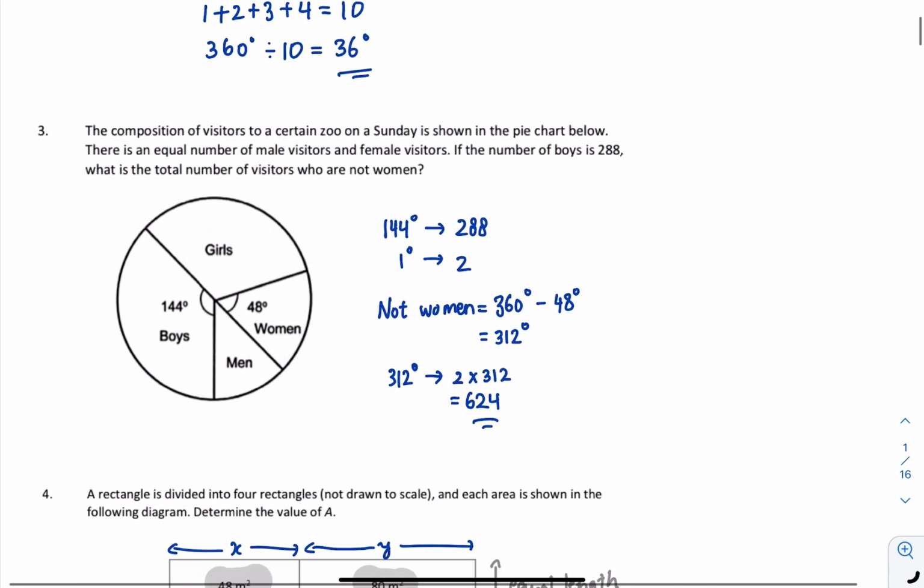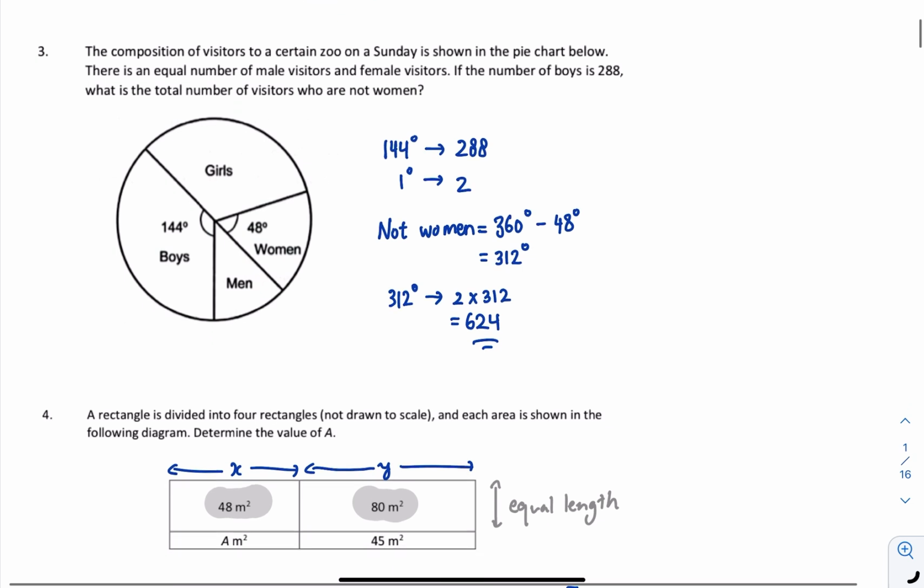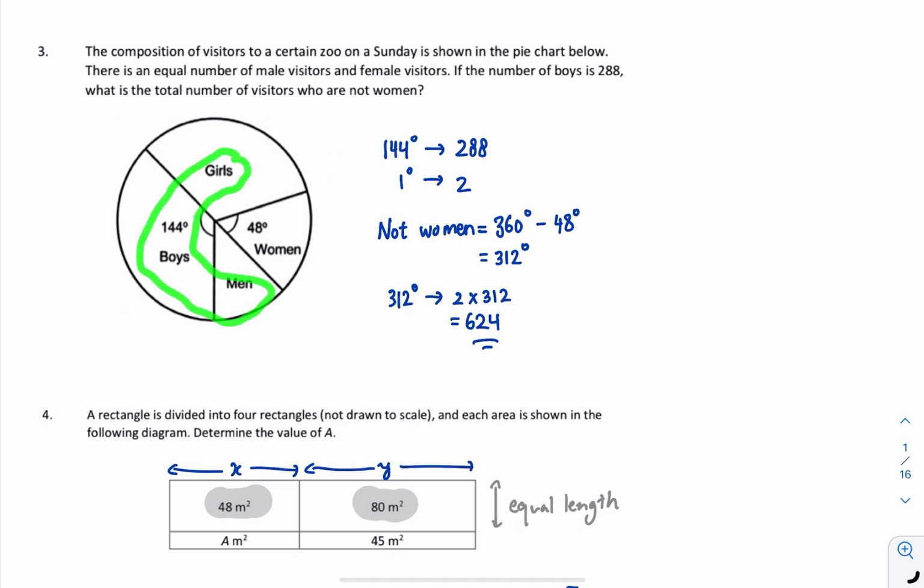This is the pie chart for visitors in a zoo on a Sunday. Okay, so they have girls, boys, men and women. And then they say that the number of male and female are the same. And then the number of boys is 288. What is the total number of visitors who are not women? Not women means girls, boys and men. Okay, so in total, this one is 360 minus 48, which gives us 312 degrees.